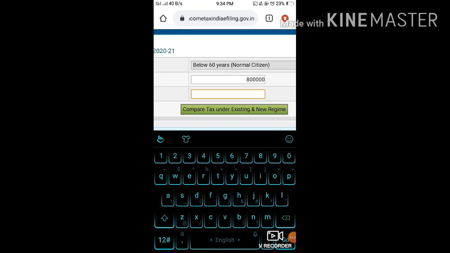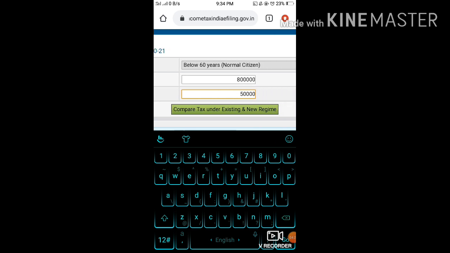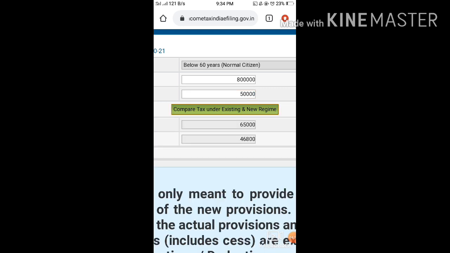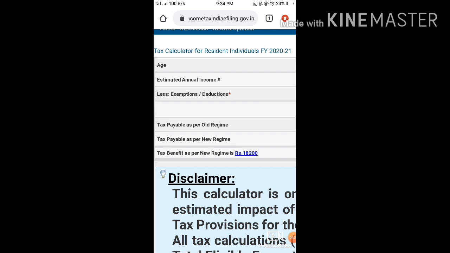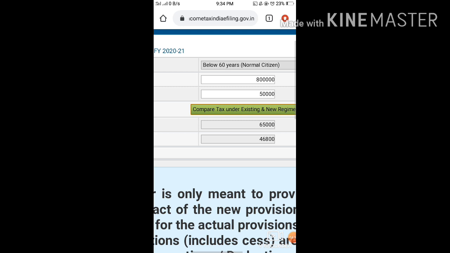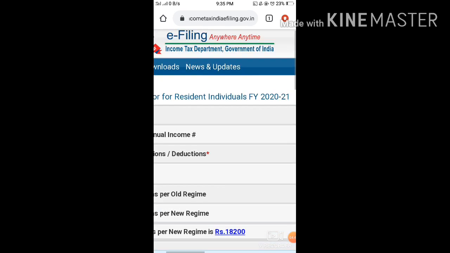So I say that I must have invested, or I will be investing, 50,000 into this PPF, that is your 80C deduction. So ahead, compare tax under existing and new regime. You don't have to do anything. You have to just simply click on this particular thing and you will get the comparison. So your tax as per old regime will be 65,000 and new regime will be 46,800. So you will be saving almost 18,200, right? Good it is. You should go with the new scheme also.